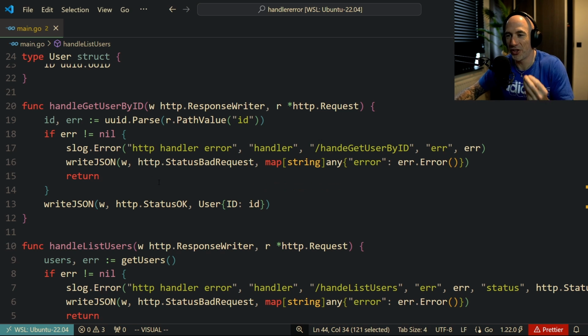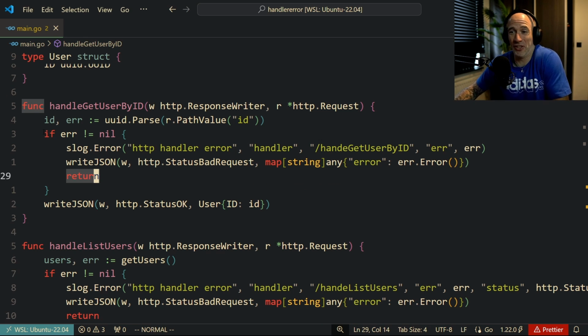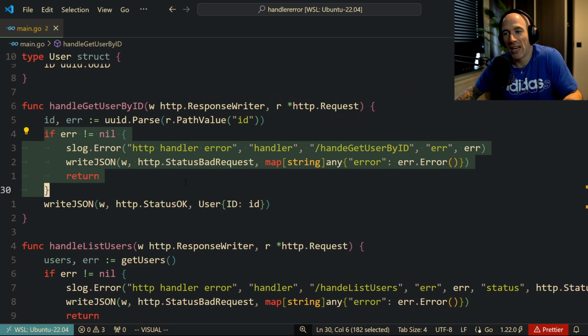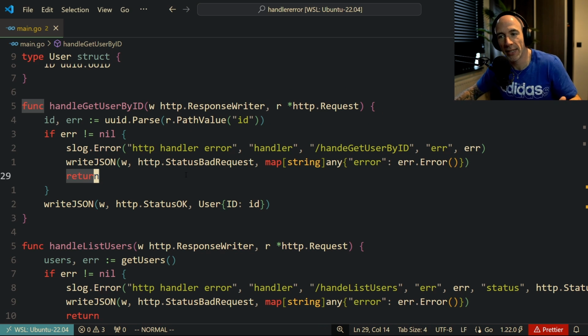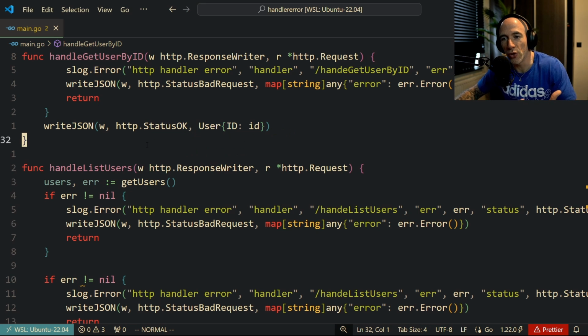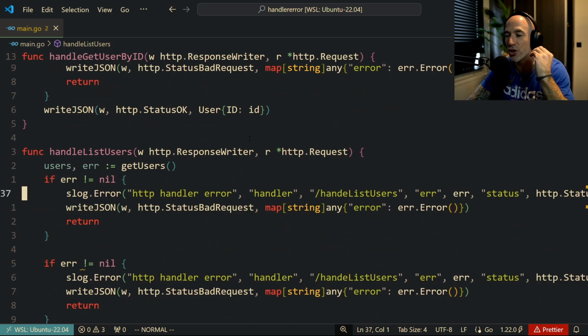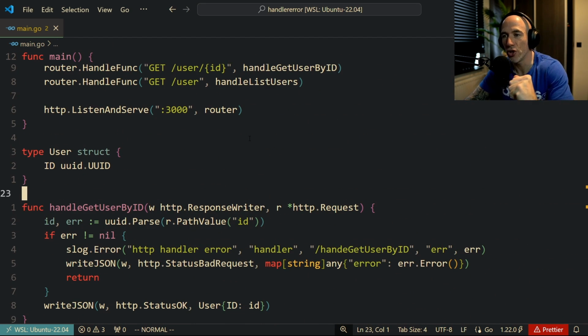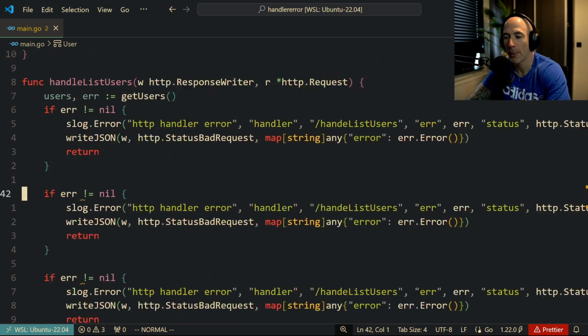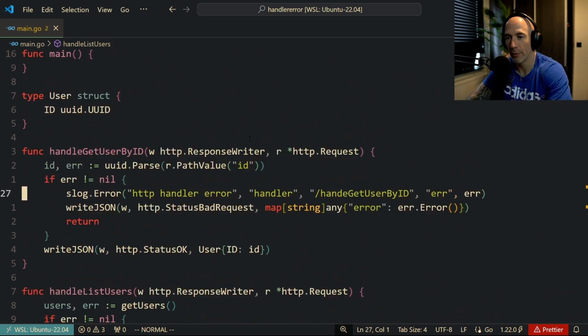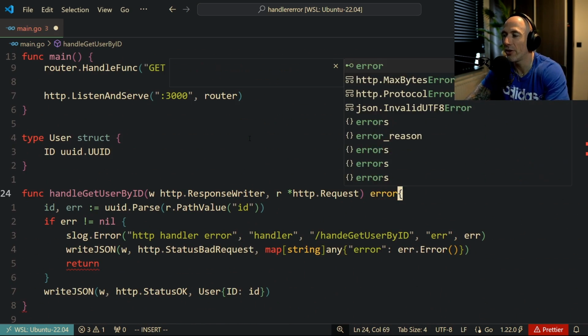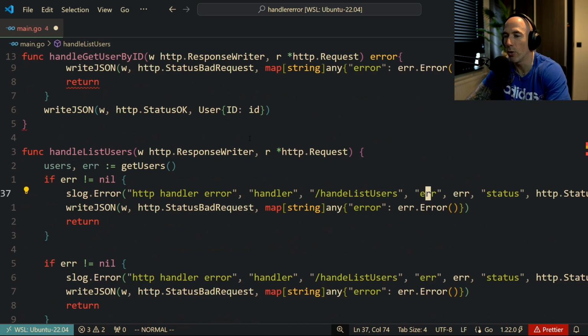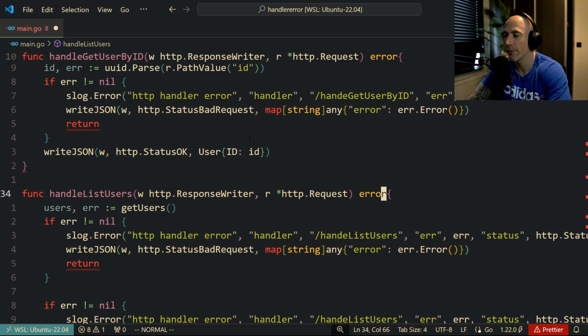I cannot imagine why people say to me, yeah, Anthony, but it needs to be like that. No, it's not, Timmy. This is garbage. Don't do that, right? What you need to do is make sure that every handler is returning an error. Here, for example, we're going to change this up. This needs to return an error. Also, this one needs to return an error, right?